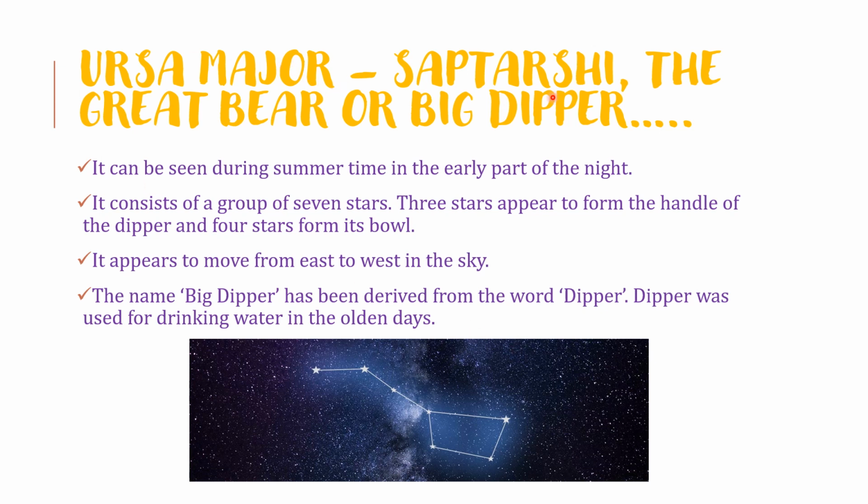Ursa Major, Saptarshi, the great bear or the Big Dipper. It can be seen during summertime in the early part of the night. It consists of a group of 7 stars. 3 stars appear to form the handle of the dipper and 4 stars form its bowl. It appears to move from east to west in the sky. The name Big Dipper has been derived from the word dipper. A dipper was used for drinking water in the olden days. This is the picture of Saptarshi.